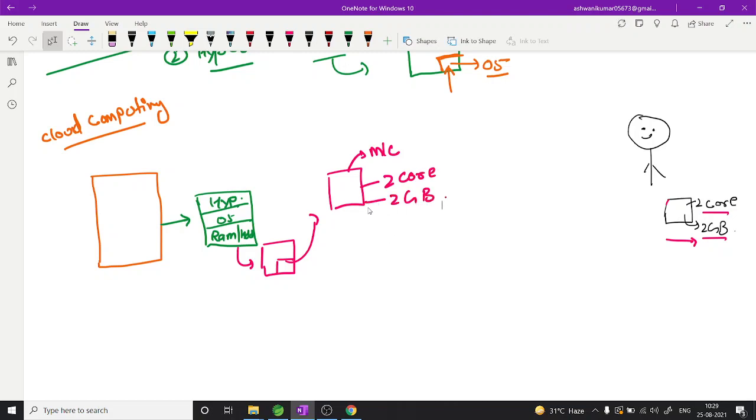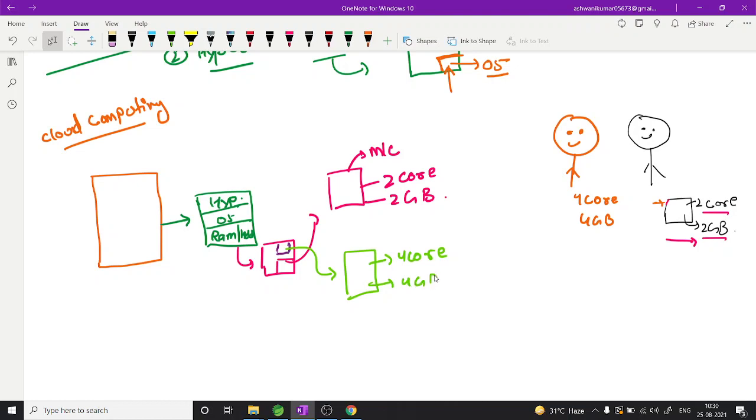Now let's suppose another person, a second person, came here. He also needs a system. I'm taking this as a reference, but you can say 4 core processor or 4 GB RAM. So again we will create a separate environment here, and I will give another machine with 4 core and 4 GB RAM. This is my RAM and all, whatever you need.